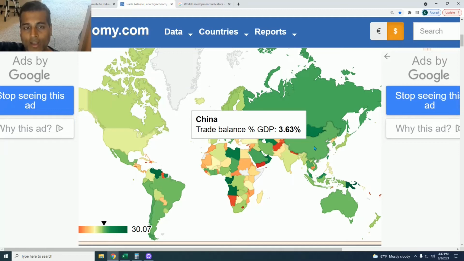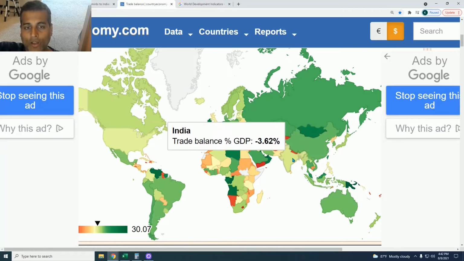Now, India has a number as well. Oh, it's almost the same number, 3.62. But wait a minute. You see that minus sign? That means India's trade deficit is minus 3.62%. So that is constricting India's GDP. India imports more than it exports by an amount that is equal to 3.62% of its economy in the most recent year. That subtracts from India's economic growth. That makes its currency weaker.